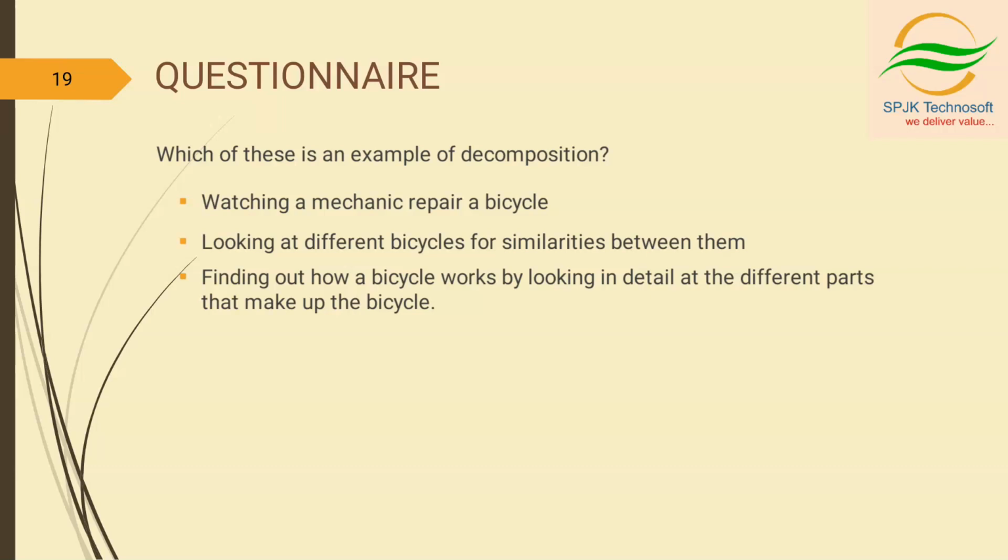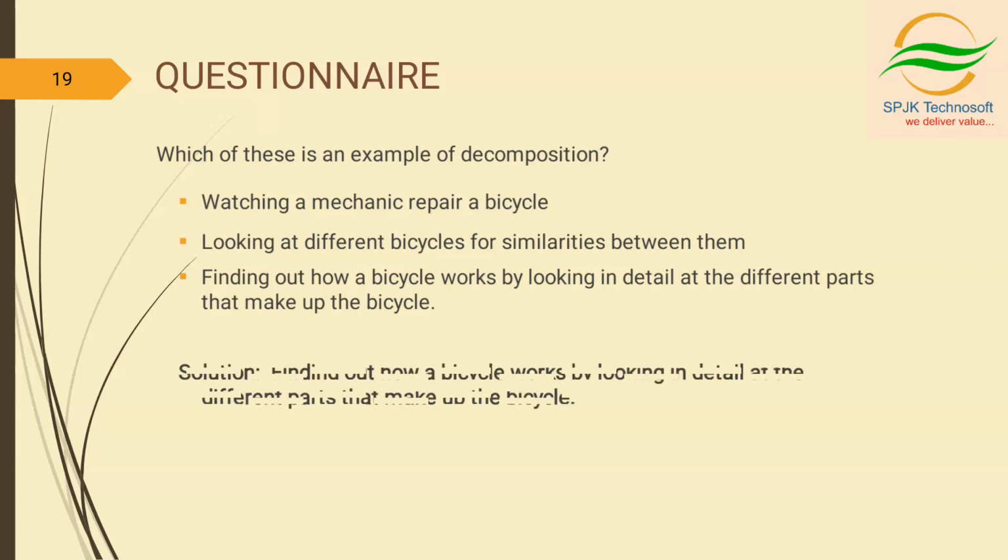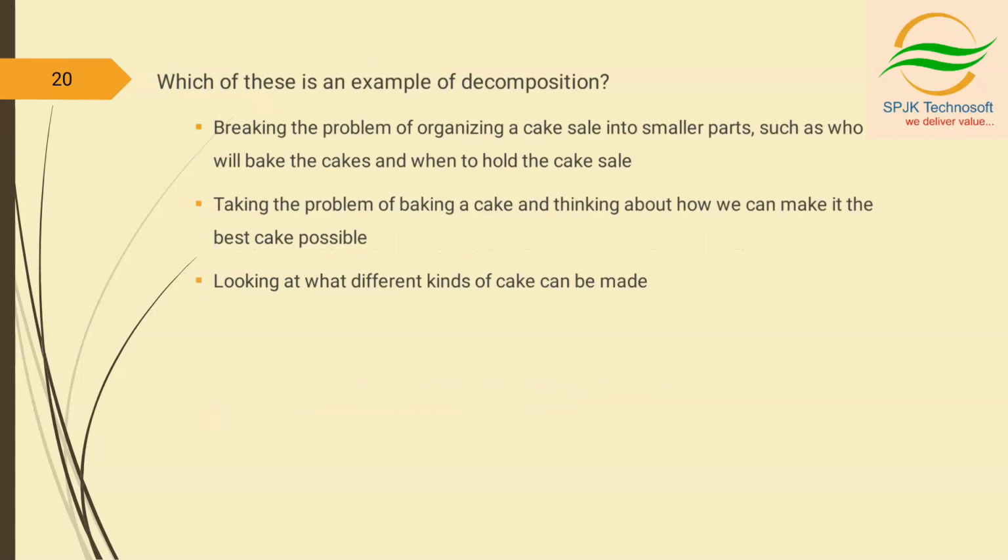So what does decomposition mean? I said it is breaking into small parts and learning individually, right? So what is the solution? Yes, the third one. Why the third one? Finding out how a bicycle works by looking in detail at the different parts that make up the bicycle, right? Different parts means how this is made and how it works. We try to learn in detail by looking at it and knowing about it. That's why it's called decomposition. First and second are not decomposition, because we are not trying to break it into small parts and examine something there. So, the second question.